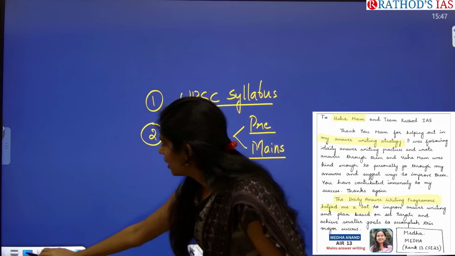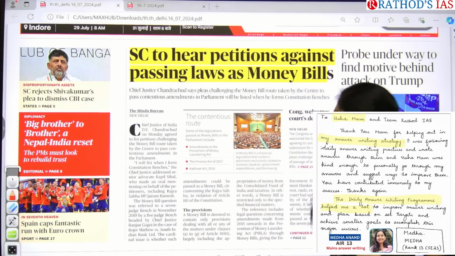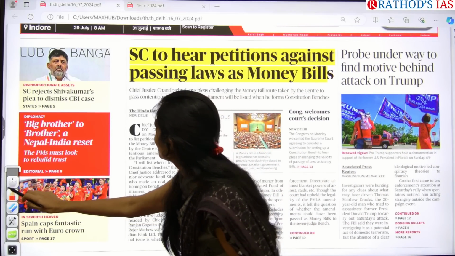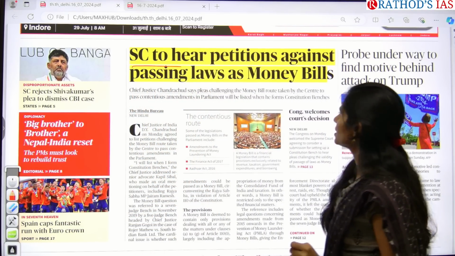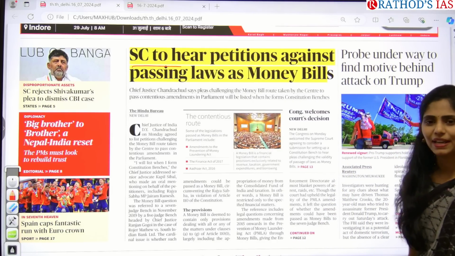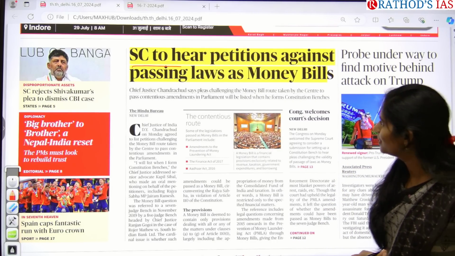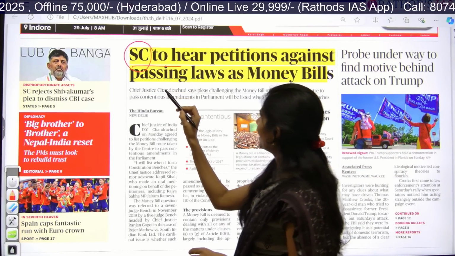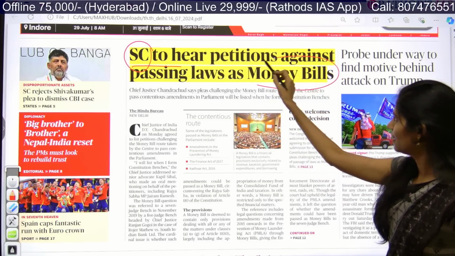Okay. And now let us see the front page. So you can see one important article here. Title says Supreme Court to hear petitions against passing laws as money bills. So what is the keyword here? So one is Supreme Court and another is money bill, right?